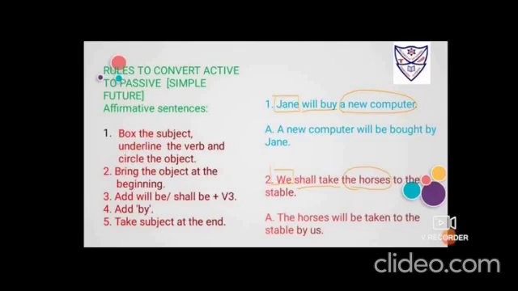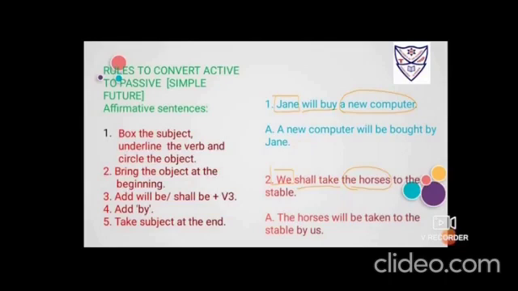Then the fourth step is add by. So I have added by and then bring the subject at the end, that is Jane. So it becomes: A new computer will be bought by Jane. Be and bought will be together. Fine. We'll go for the next statement.